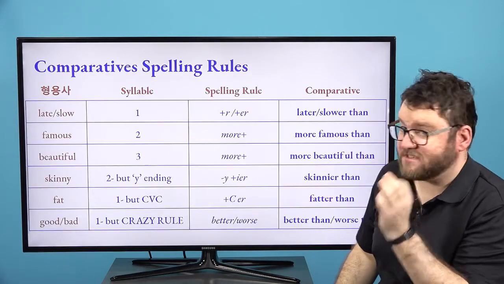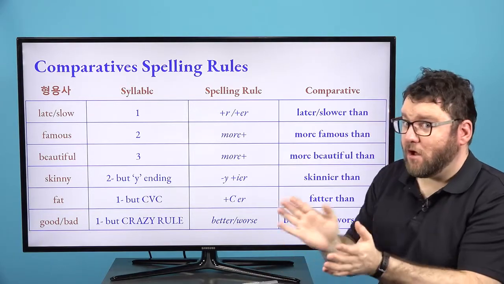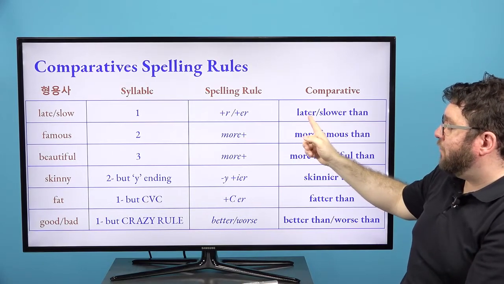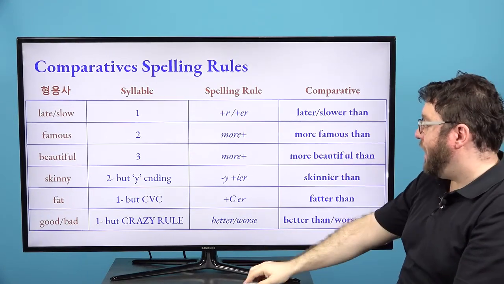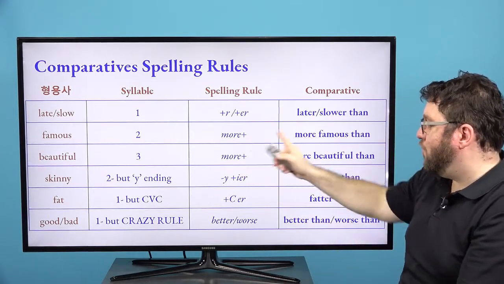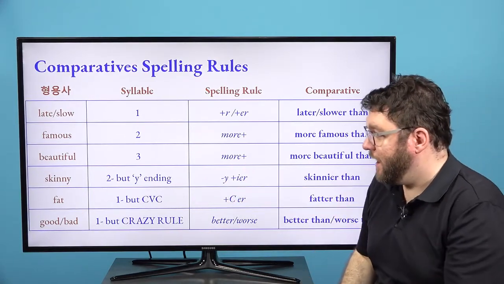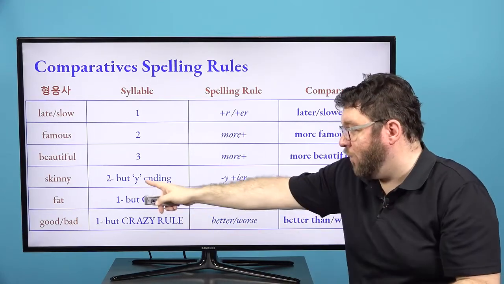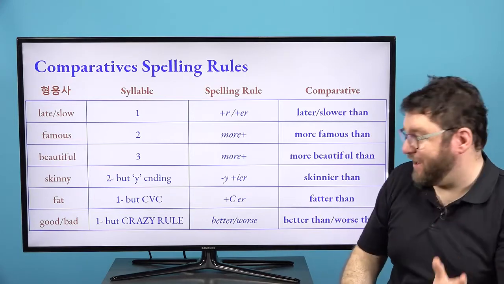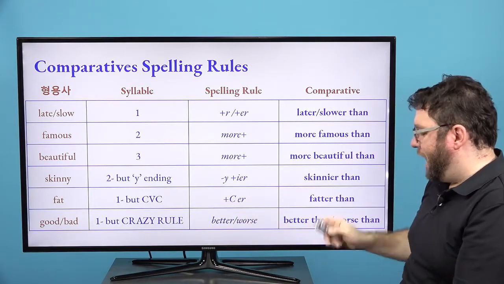But remember, we have some spelling rules for these. So we have our adjectives. Remember the syllable. So slow. Slow is one syllable. So we add plus r or plus er. Late, there's already an e, so plus r. And slow plus er. And famous, 2 syllables, right? So we have more famous. Beautiful, 3 syllables. So we have more beautiful than. Skinny is 2 syllables, but y ending, right? So minus y plus ier, I am skinnier than you. And fat is consonant, vowel, consonant, the rule with plus consonant er. I am fatter than you.